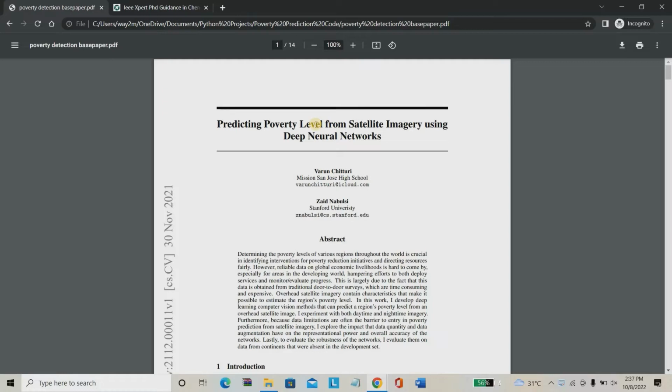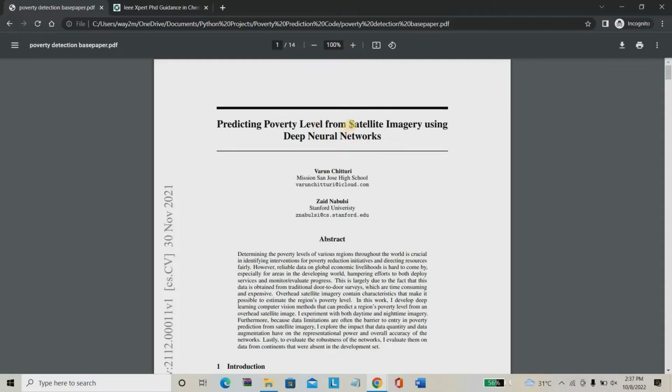Usually, the poverty rate is very important for a country. Each country is spending its own money on the development of each and every place. For that, they have to calculate the poverty level. In the existing system, everyone uses a direct survey. They appoint some persons directly, and those persons visit each and every home separately. They take a survey of how much people are earning, and from that they form the poverty rate of each and every place. So this is the existing method for predicting the poverty level.